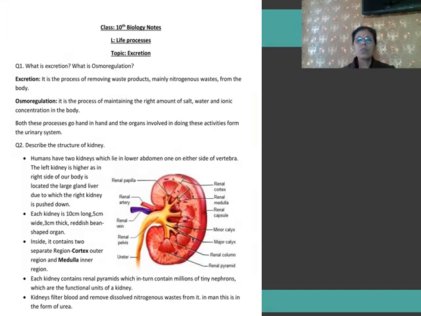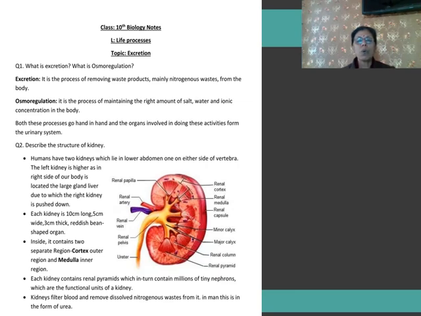Now students, since we have studied the chapter on excretion, we need to revise it. In our ICSE syllabus there are two sections in the question paper. Section 1 is 40 marks and consists of short answer questions, and section 2 is again 40 marks and consists of picture based questions, long answer questions as well as diagrammatic questions. So first I'll discuss section A with you. For a sample I have given you one paper.